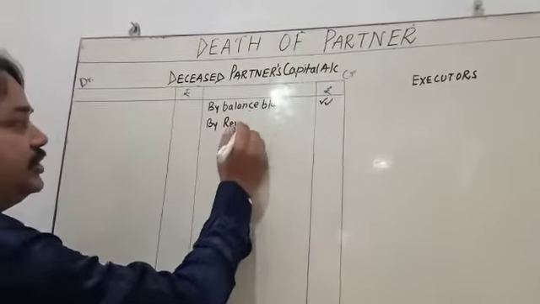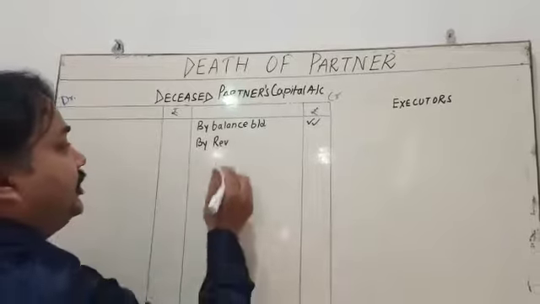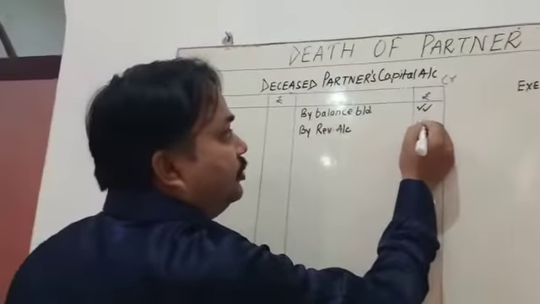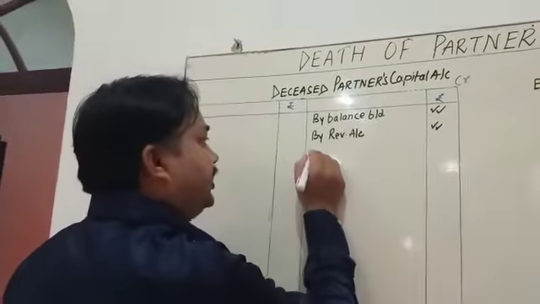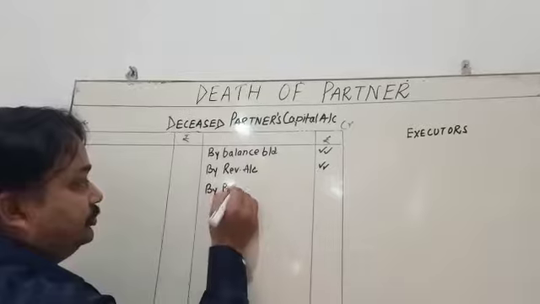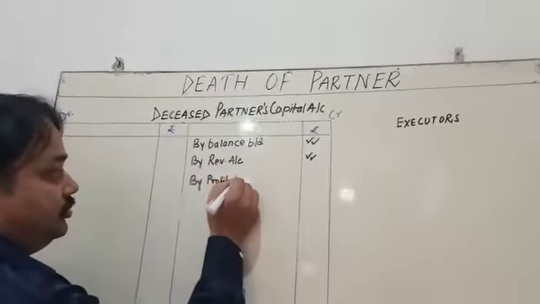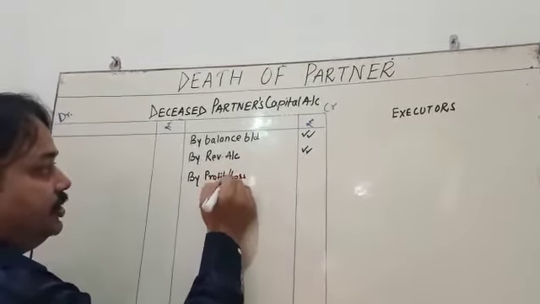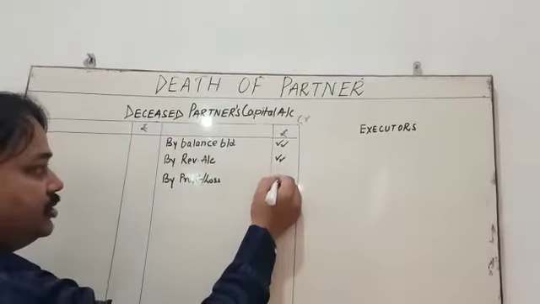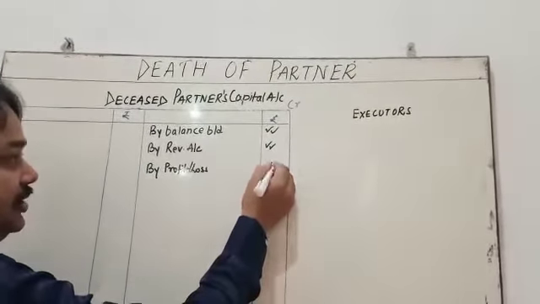If there is a profit in the revaluation account, the share of revaluation profit is to be credited to his account. Next, by profit and loss which is given in the question, it is a credit balance. The share of profit and loss is also going to be credited.